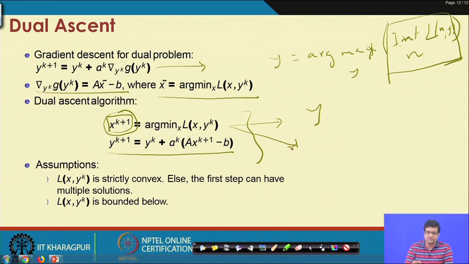And even though the Lagrangian value will decrease, because this step has multiple solutions and you have no control over which solution gets chosen, the update to the dual variable will oscillate. So, this is the problem with the dual ascent method. And also another problem is that this should be bounded below. So, it cannot be unbounded.